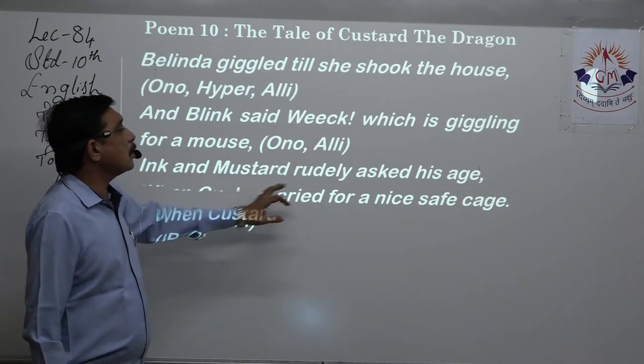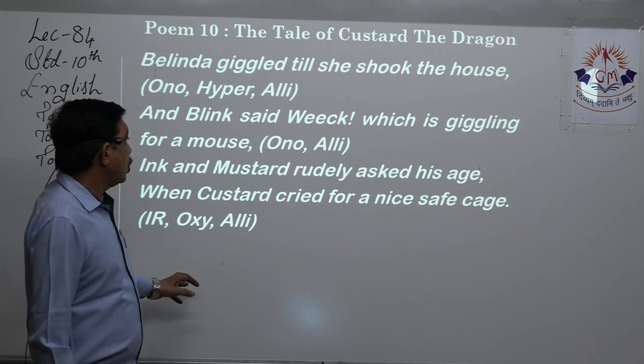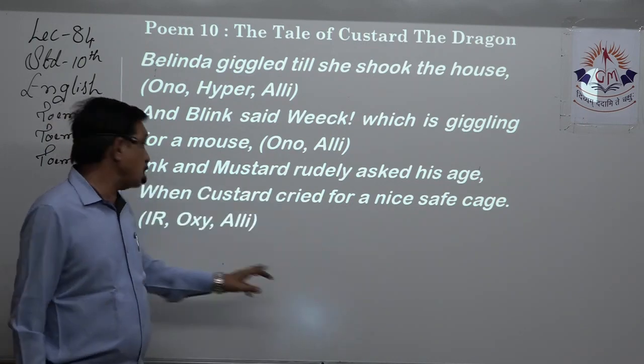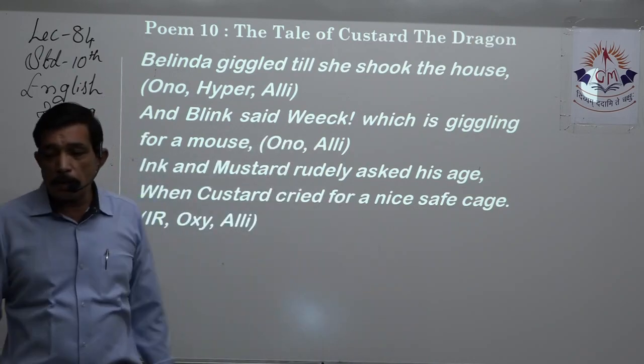Ink and Mustard rudely asked his age. Again, rudely asking. Custard cried for a safe cage. It is safe and cage, so oxymoron is there. Internal rhyme: age, cage is there. So internal rhyme.